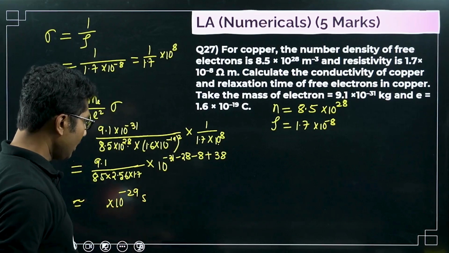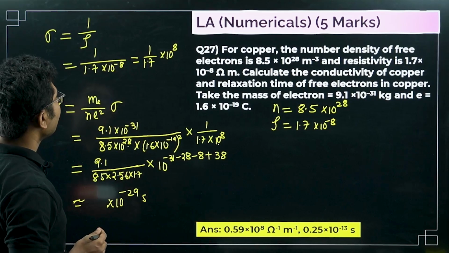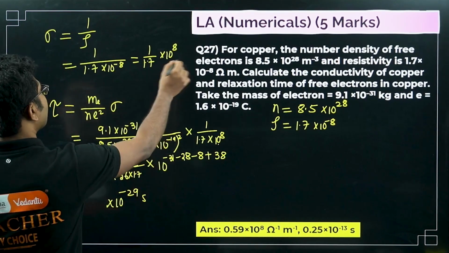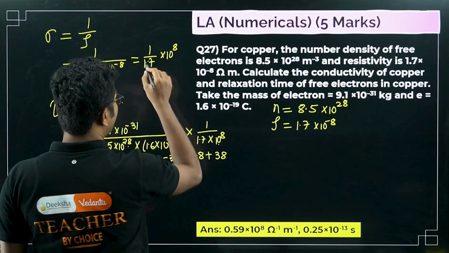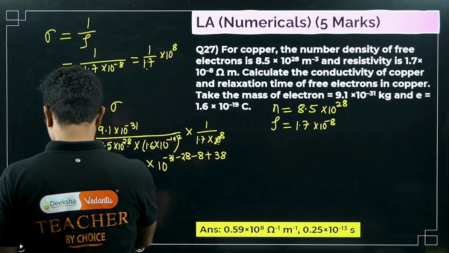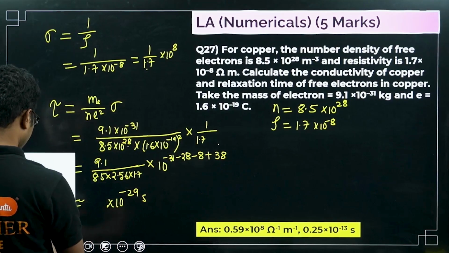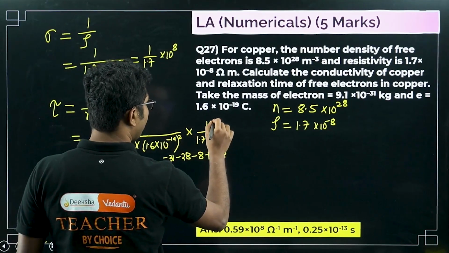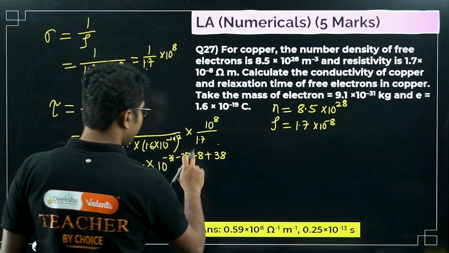Okay, so the answer will be, well, I made a mistake here. This 10 to the power 8 was in the power and this 1.7 was in the denominator. So what I made a mistake on is that this will be 10 to the power of 8, so 10 to the power of 8 should be plus.